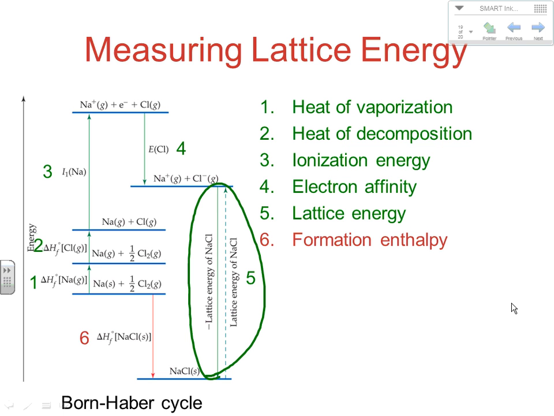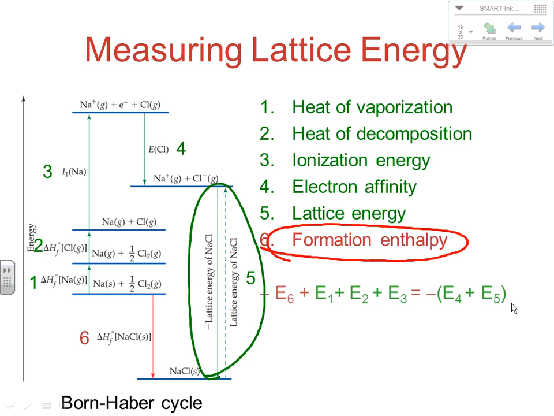So let's say our goal was to calculate the formation enthalpy of sodium chloride. Well, if we know 1, 2, 3, 4, and 5, then we can figure out what 6 is in a Hess's law type situation. So that's really how we deal with and use lattice energies. It's one way to determine the formation enthalpy of sodium chloride from its constituent elements. Or, like I said, if we look up the formation enthalpy and we knew everything except the lattice energy, we could use it to determine what the lattice energy is.